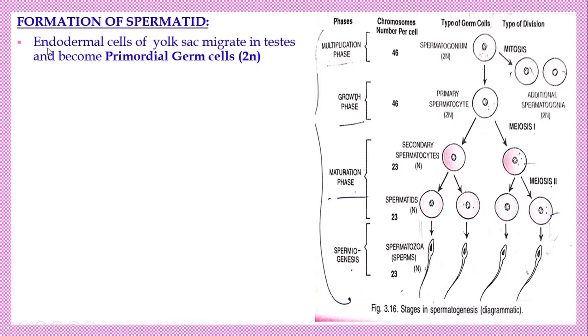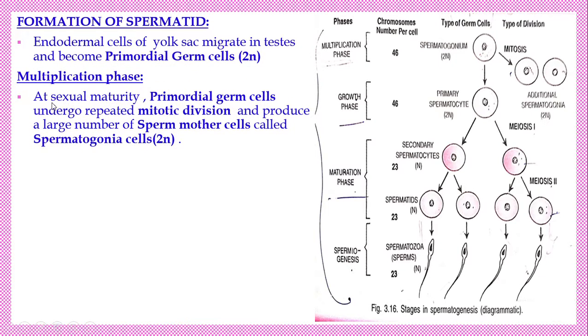During the embryonic growth of the male child, the endodermal cells of the yolk sac migrate to the developing testes, where they become the primordial germ cells. That is diploid in nature. Note this. The primordial germ cell undergoes the multiplication phase at sexual maturity.